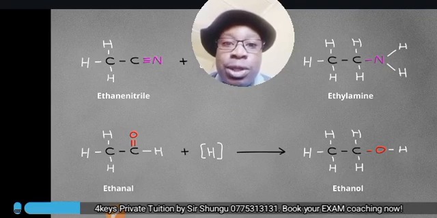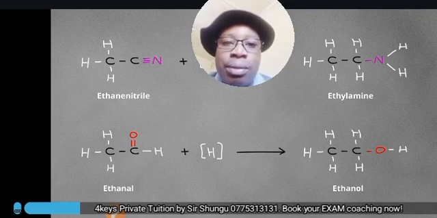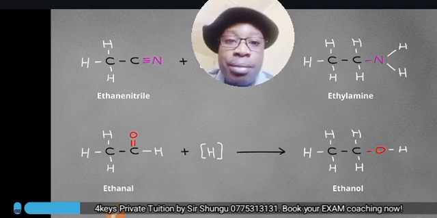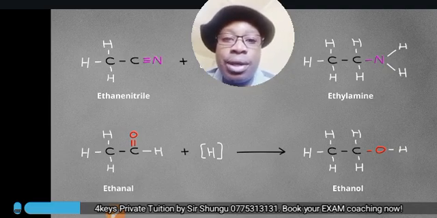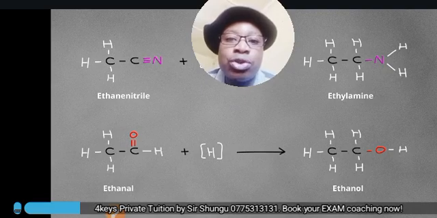You can see that for the nitrogen, we have formed our primary amine, and for the oxygen version, we have formed our primary alcohol. It's the same reaction, which is a reduction. Look at what has happened. We have simply added hydrogen to the triple bond on top, and we have also added hydrogen to the double bond at the bottom for oxygen.